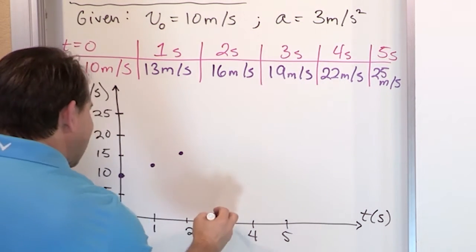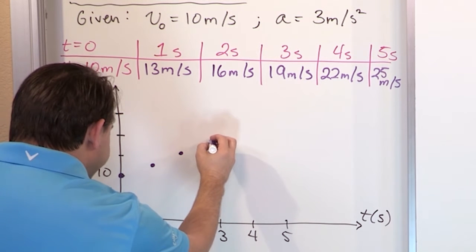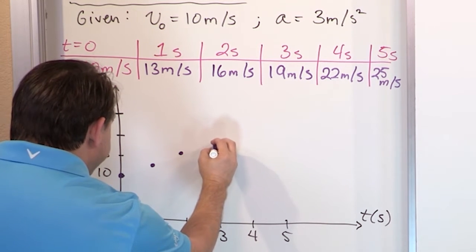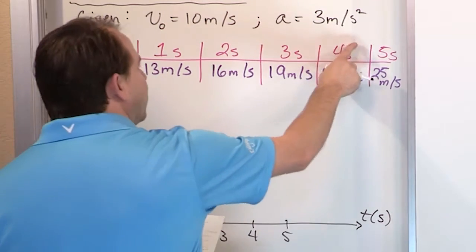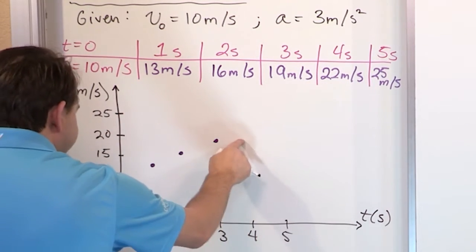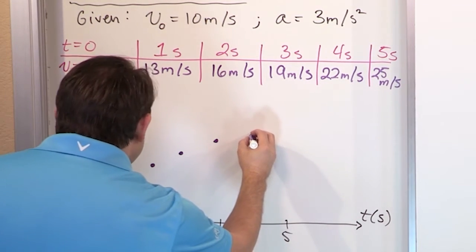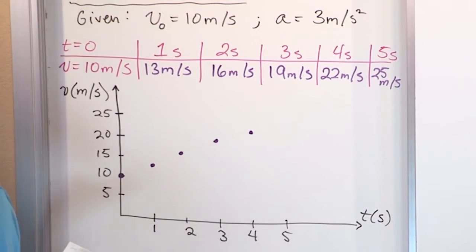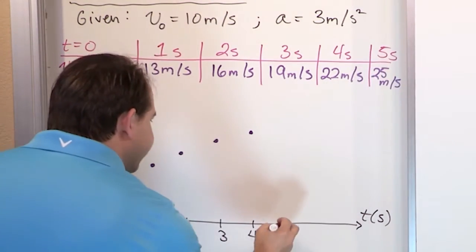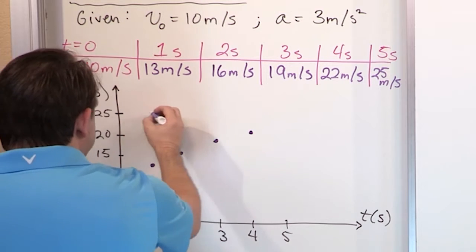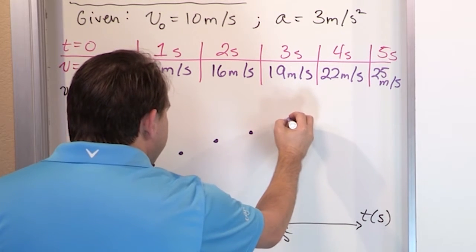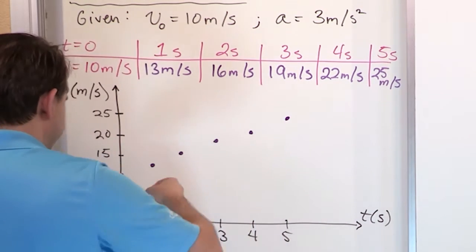At 3 seconds, I'm going 19. So let me try to find, there's 20. I'm going to go just a hair below that, right? At 4 seconds, it's 22. Here's 20, and I'm a little higher than that at 22, roughly something like this. And then at 5 seconds, it's 25, so I'll go up here, all the way up at 25, the very top. It looks like this point was a little low, but anyway, you get the point.